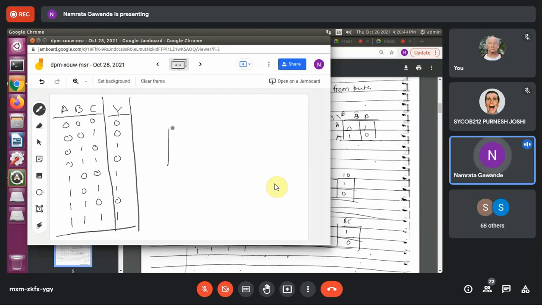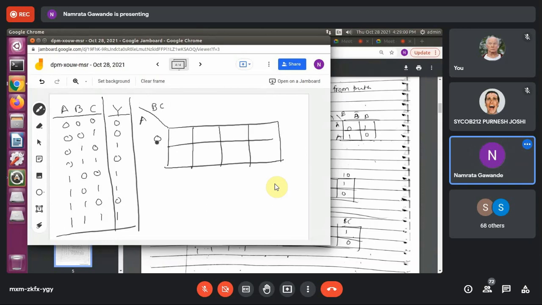So 3 variable K-map. How many cells are required? 8 cells. A, B, C. You can take A, B here and C at this side also. Okay. 0, 1. If one variable, it means only either 0 or 1, right? 2 variables, how many combinations? 4. So 0 0, 0 1, 1 1 and 1 0. Right? Now, just convert this truth table into K-map.